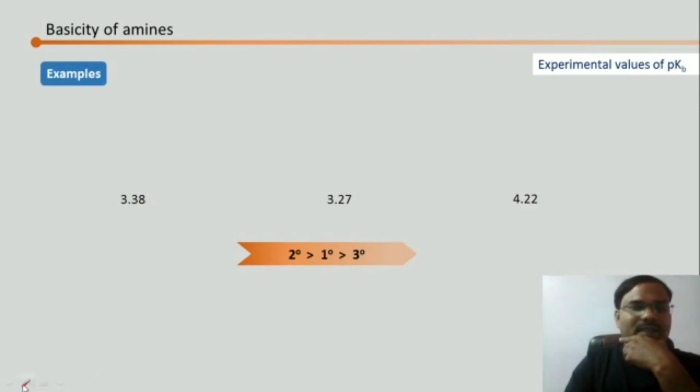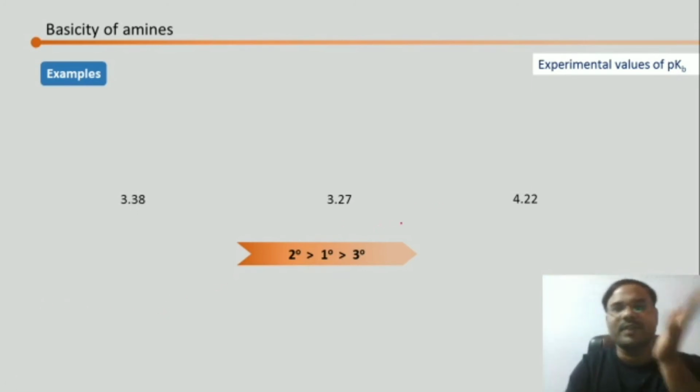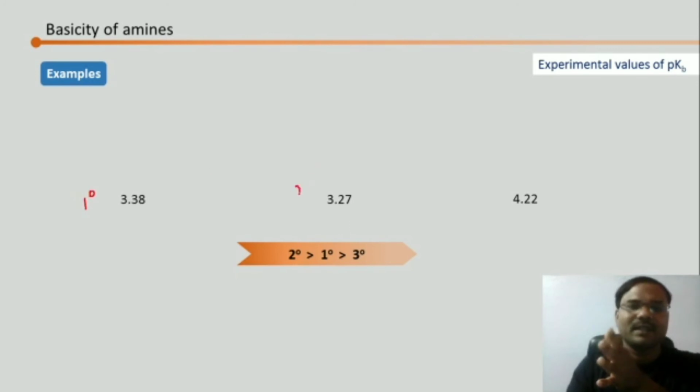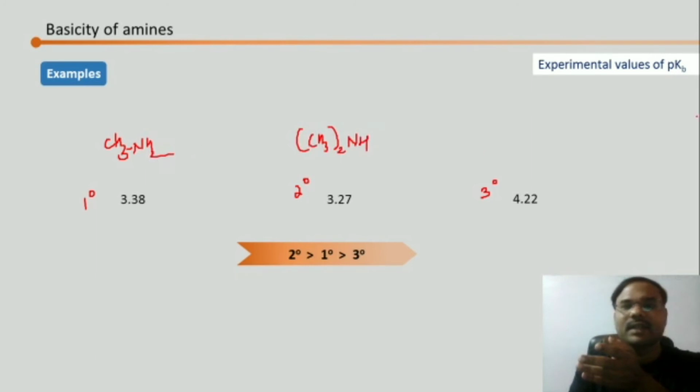These are the pKb values given to us: 3.38, 3.27, 4.22. So obviously this is for primary, this is for secondary, and this is for tertiary. Let me write over here, that is CH3NH2, this is (CH3)2NH, and this is (CH3)3N, that is tertiary.